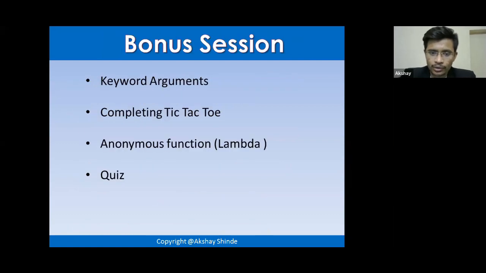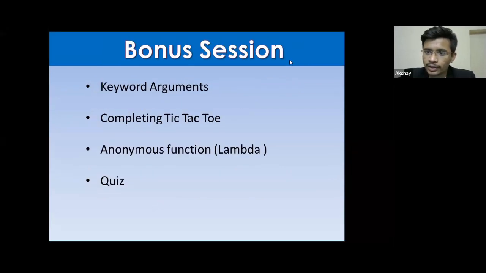Do you have any idea about this lambda function and what is the use of it? Why? Because this is very trending. Just type lambda on Google, and a lot of things will come. Lambda function is very popular amongst all developers, whether Java developers, Python developers, whatever it may be. It is not a permanent function.